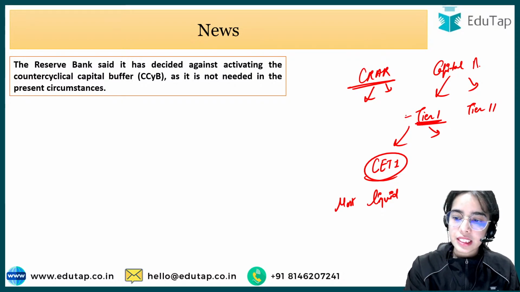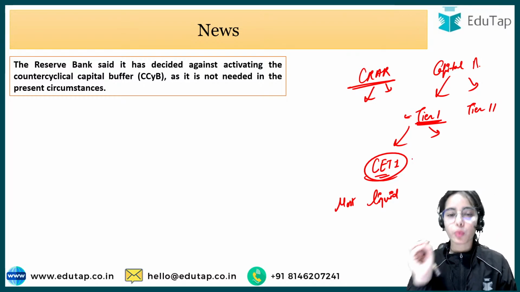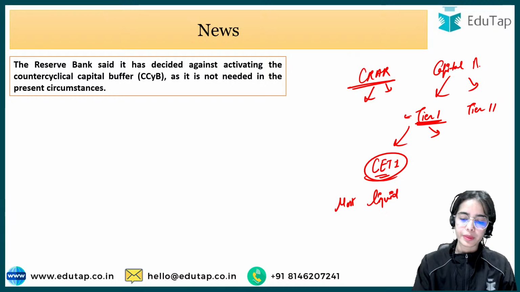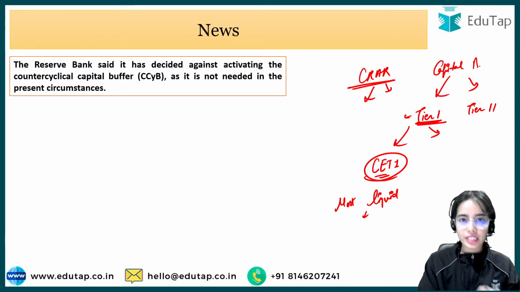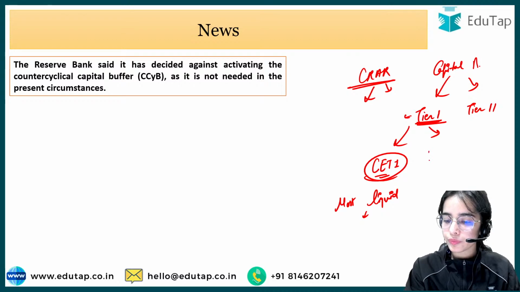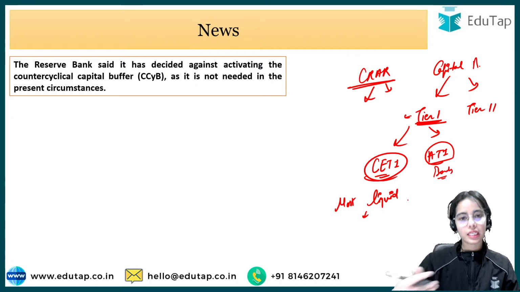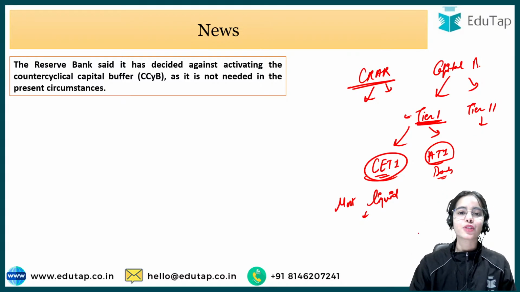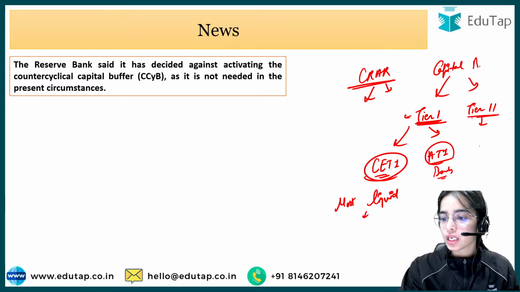In this tier 1 capital there is the category of common equity tier 1 capital, the most liquid kind of capital, such as the undistributed reserves and undistributed profits that the bank is keeping. Then there is the AT1, the additional tier 1 capital, which is the bonds that the bank is releasing. Tier 2 capital is actually the assets of the bank that can be used if the bank is failing, so it is not very liquid. That is tier 2.